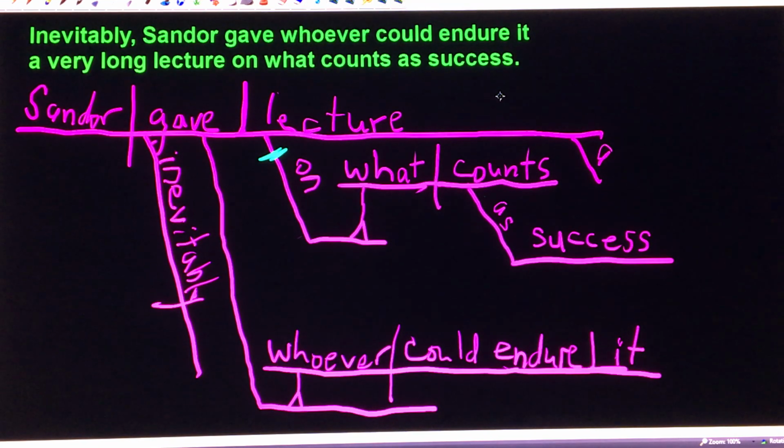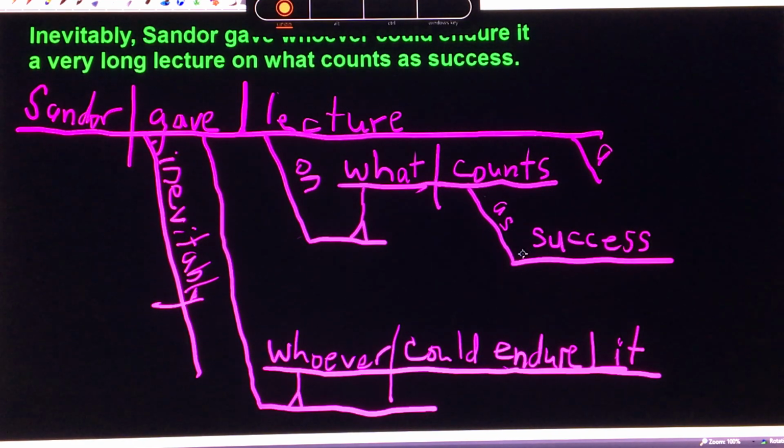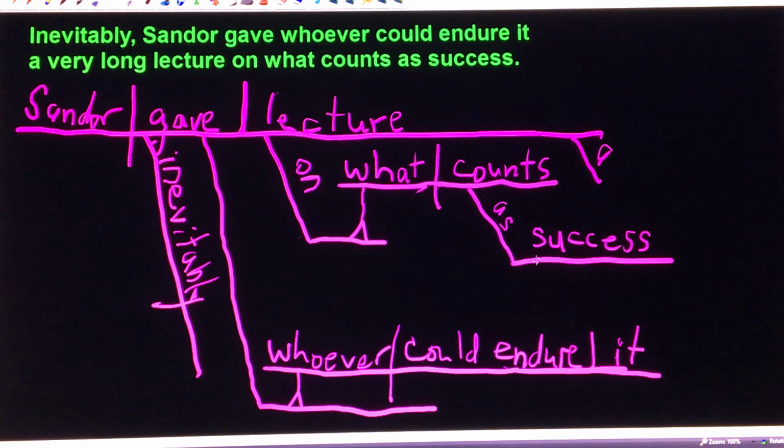And as far as noun phrases, notice that success, which is a noun, is not part of any noun phrase because there's nothing dangling from it. Nothing is modifying it. So what we want to do is find a noun that has something dangling from it, and the only one there is, is lecture. And lecture is the head of the noun phrase, a lecture on what counts as success.